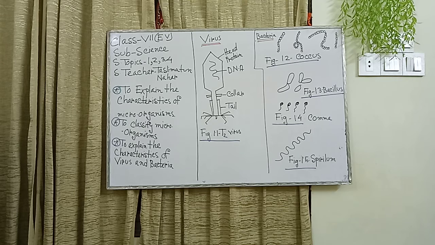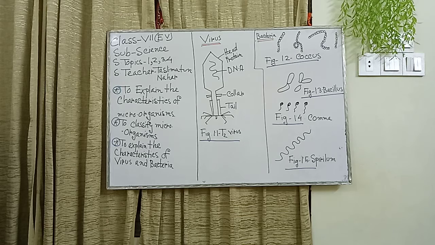Virus causes pox, measles, sneezing, influenza, etc. in the human body. Tungro of rice is also a plant virus. Tungro of rice and mosaic disease of tobacco are caused by virus. Pox, measles, sneezing, influenza, etc. are airborne diseases. Here we again add coronavirus. Coronavirus also spreads as an airborne disease.